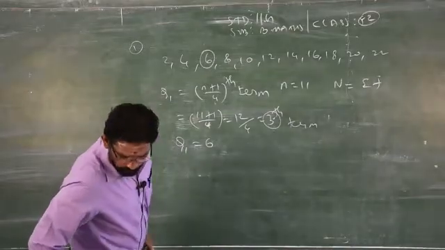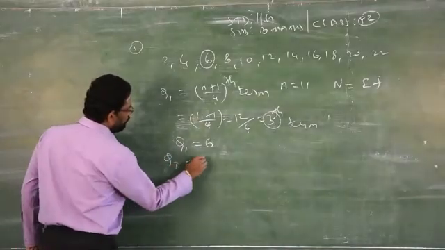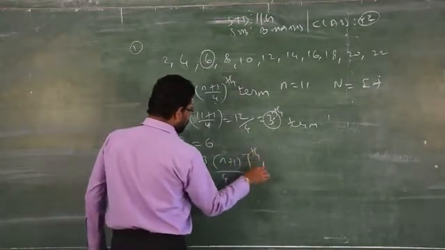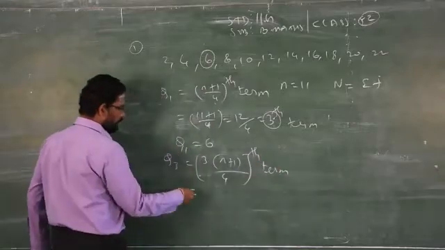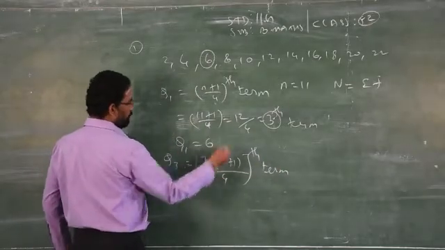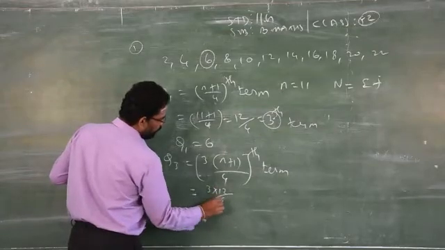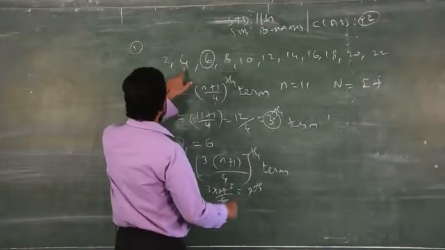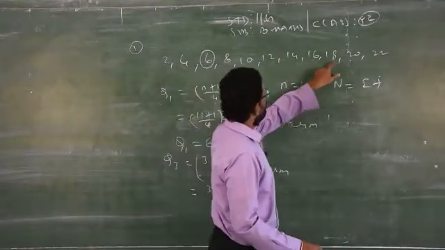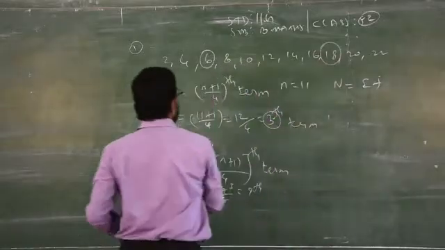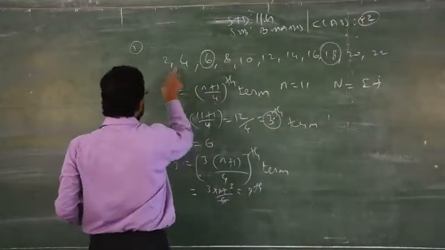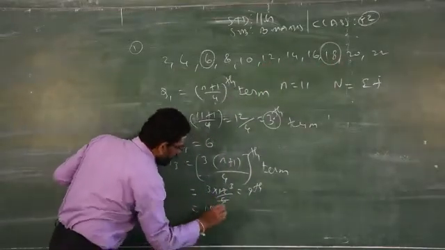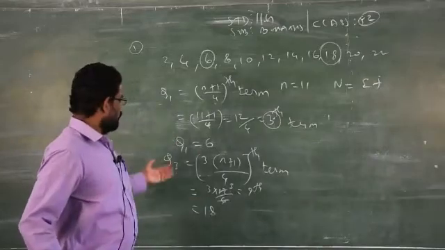Now you have to find out the third quartile, that is Q3. What is the formula? 3 into (n plus 1) by 4, the term or unit, whatever you can write. n plus 1 is 12. So 3 into 12 by 4, when you cancel, you get the 9th term. Clear? So what is the 9th term? 1, 2, 3, 4, 5, 6, 7, 8, 9. So the 9th term is 18. That's all. Your answers are Q1 and Q3.